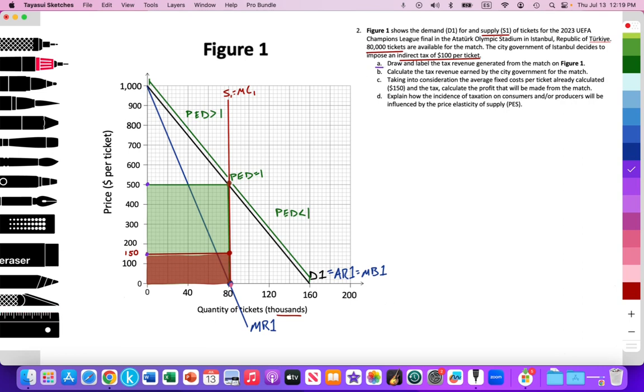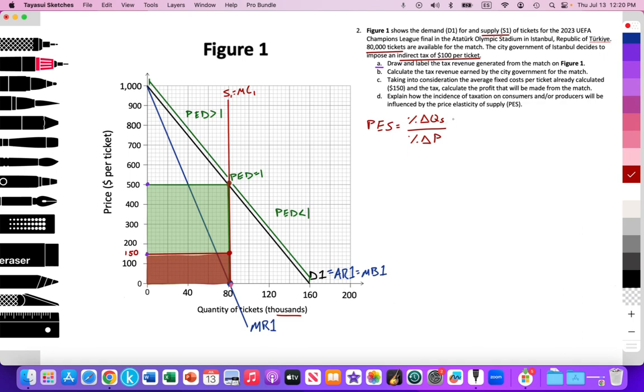Okay, so we got to understand a couple things. Number one, we have a fixed quantity of supply of tickets. So we see the supply curve S1, and it's perfectly inelastic. PES as a formula is equal to the percent change in quantity supplied divided by the percent change in price.